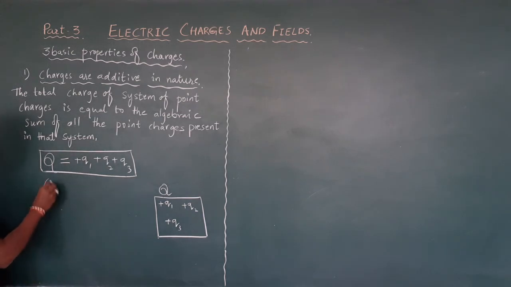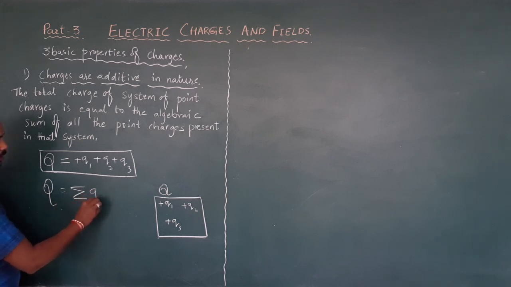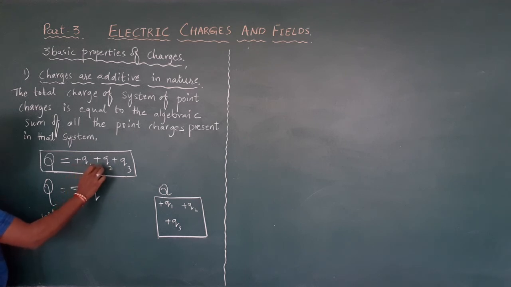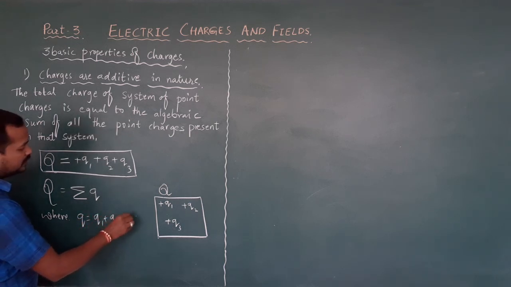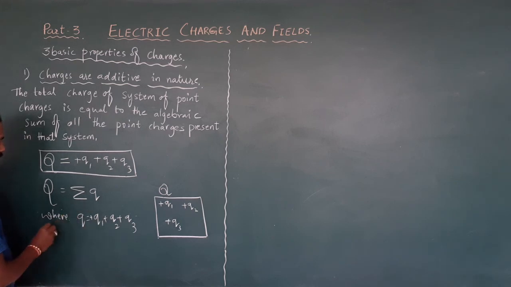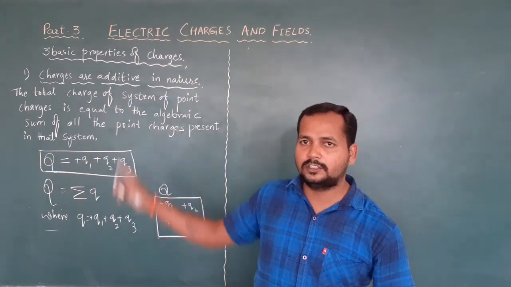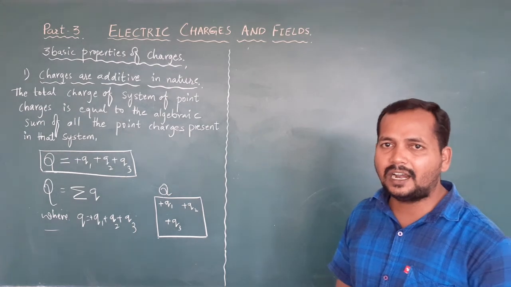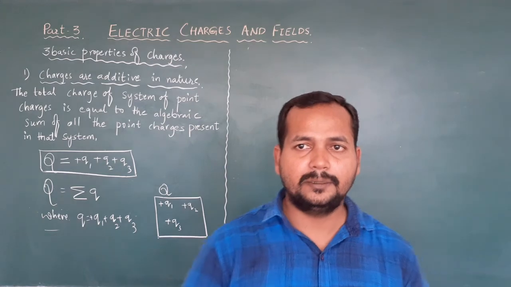So this can also be written as Q equals the summation of Q, where Q is equal to Q1 plus Q2 plus Q3. If you write this much, it will give you 1 mark. For 1 mark you have to write this much. So what is the first property? The first property: charges are additive in nature. Okay, let us move towards the second property.